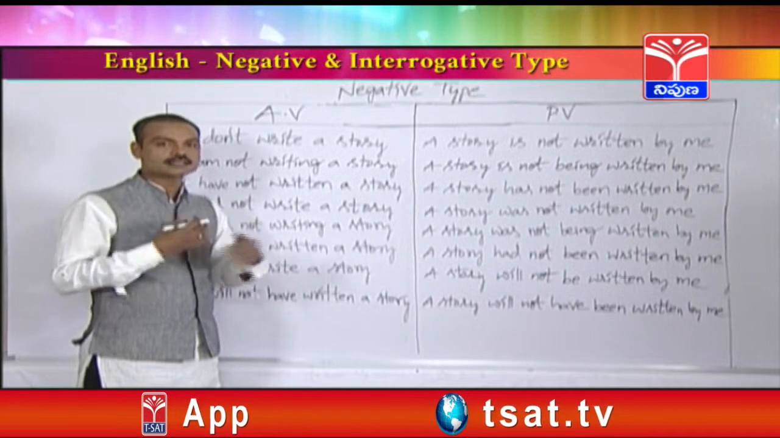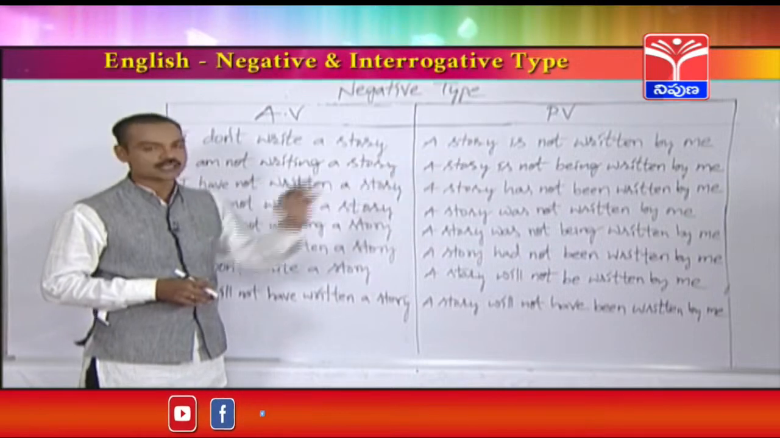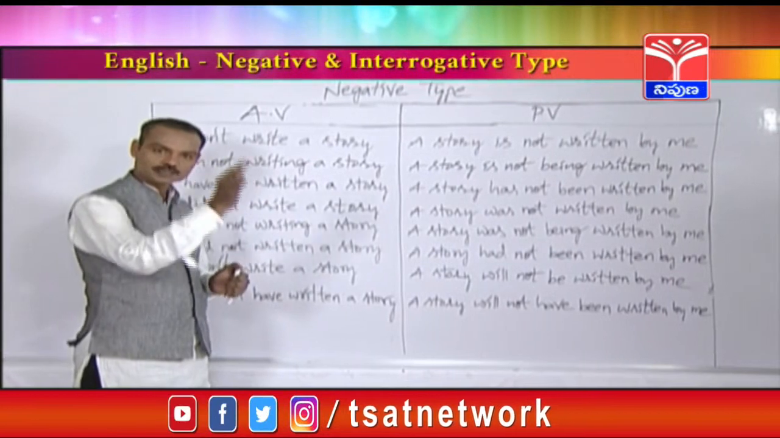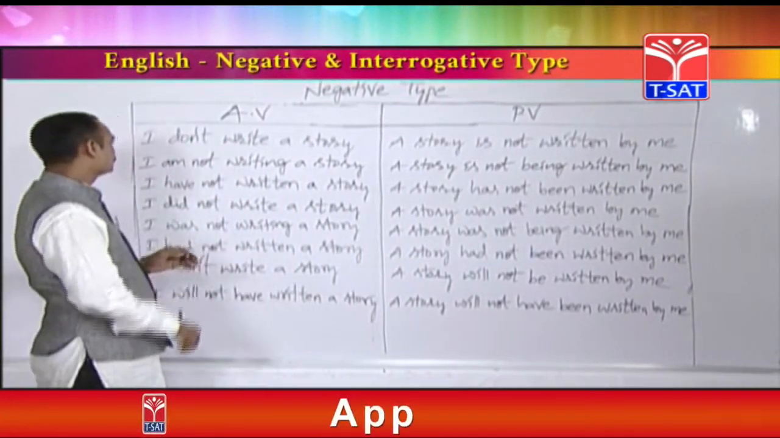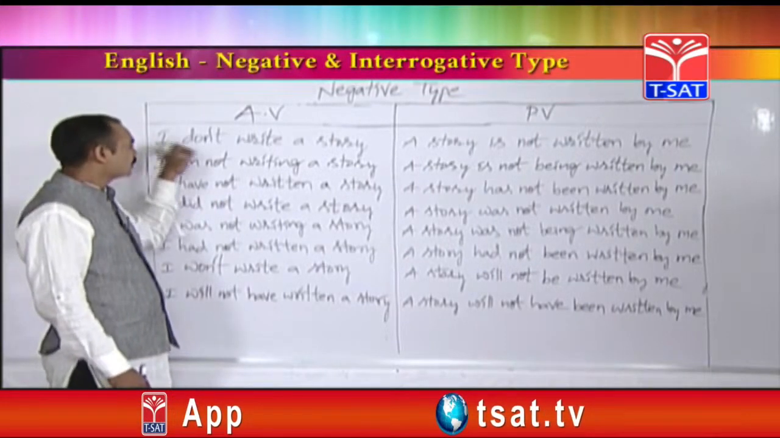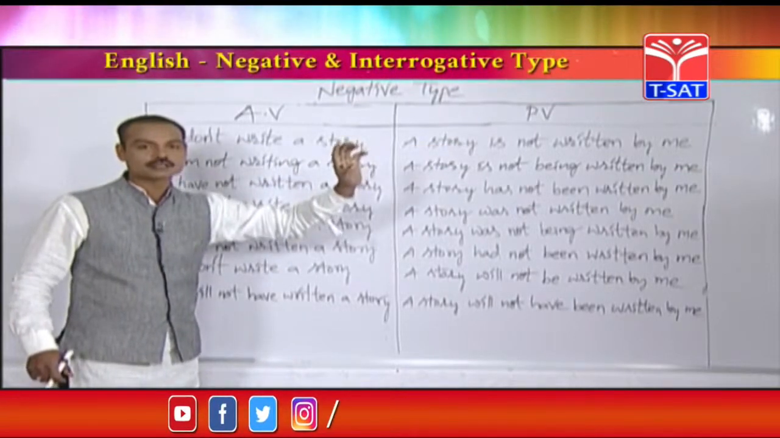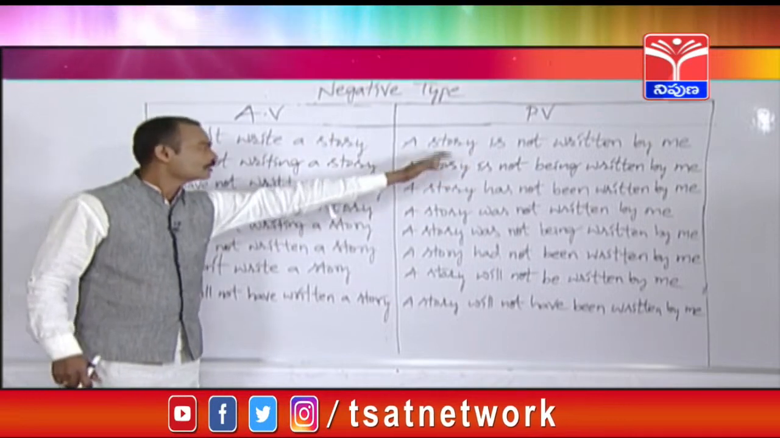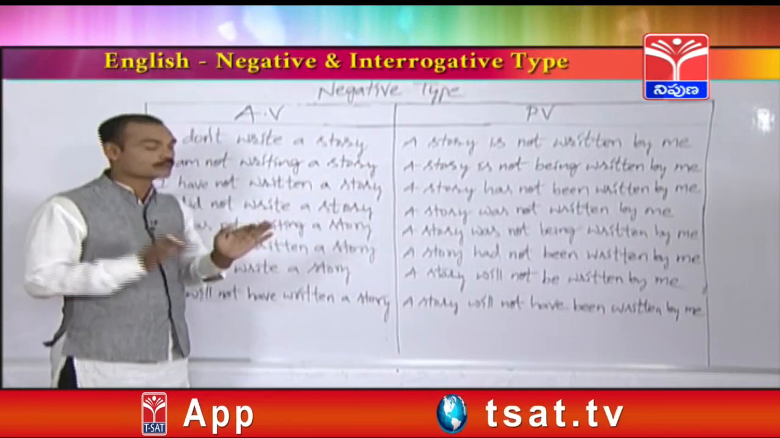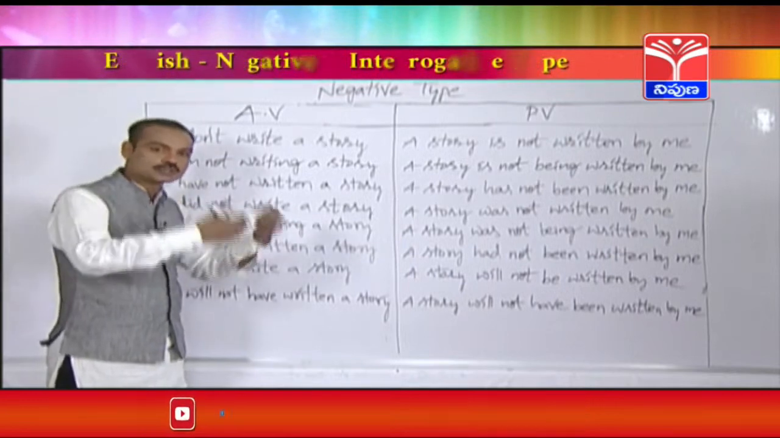Pronouns should not be written as it is in the passivize. Whenever you see I, that should be changed into me. I becomes me, we becomes us, you becomes you, they becomes them, he becomes him, she becomes her. For example, one name is there, Pradeep. Pradeep doesn't write a story. So Pradeep is a noun. So nouns should not be changed. Nouns should be written as it is. A story is not written by Pradeep. There won't be any changes in nouns, but there will be changes only in pronouns. Whenever you see I, we, you, they, he, she, you should change them.